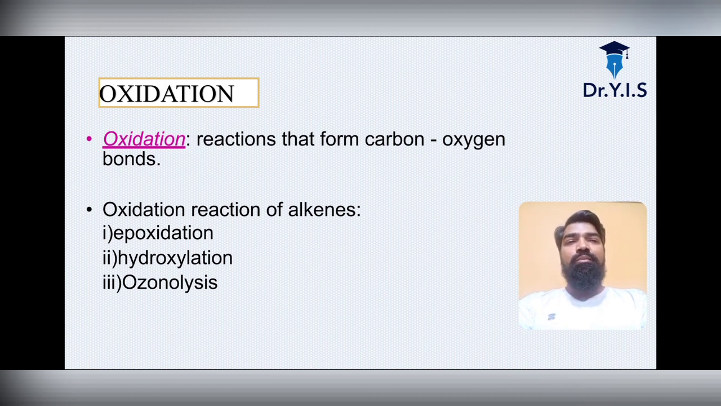Now what is oxidation? Oxidation reactions form carbon-oxygen bonds. So my dear students, here we are studying only the carbon-oxygen bonds and the carbon-hydrogen bonds. These are very important factors in the oxidation reactions of alkenes. There are three main important reactions: the first is epoxidation, the second is hydroxylation, and the third is ozonolysis.